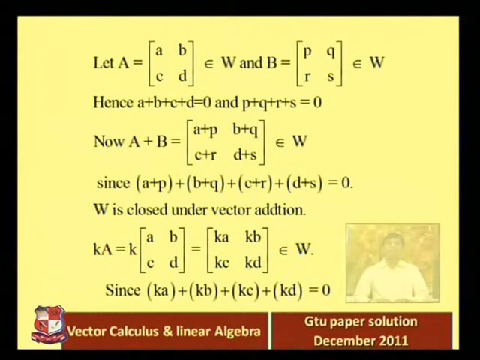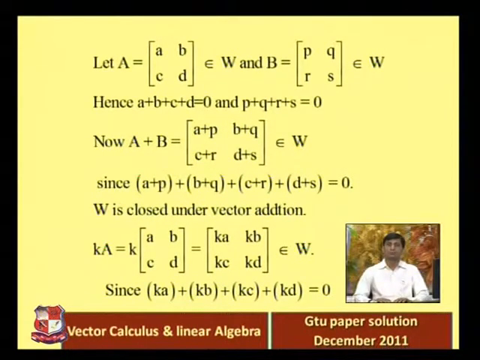So A plus B plus C plus D is equal to 0 and P plus Q plus R plus S is equal to 0, because these matrices belong to W. Now what is A plus B? Just use standard addition for matrices: A plus P, B plus Q, C plus R and D plus S. That A plus B belongs to W. Why does this belong to W? Because it satisfies this condition.